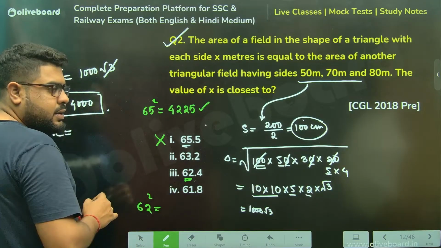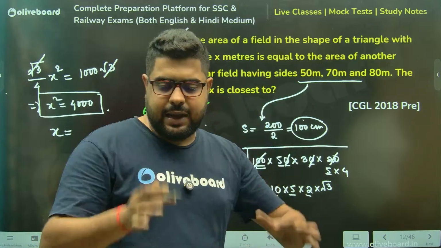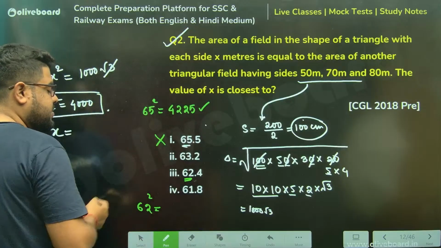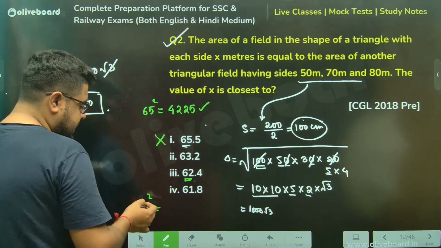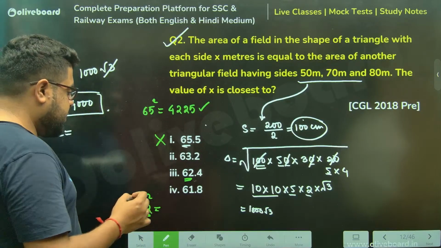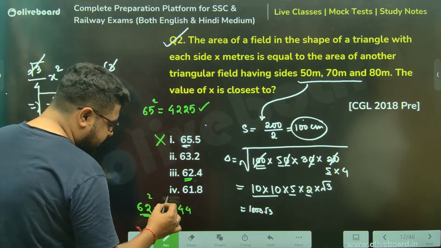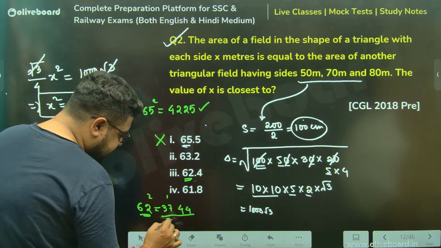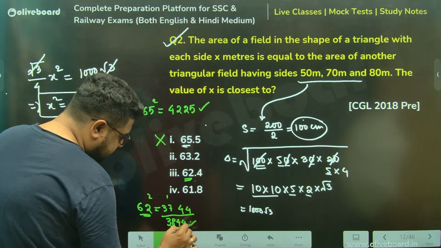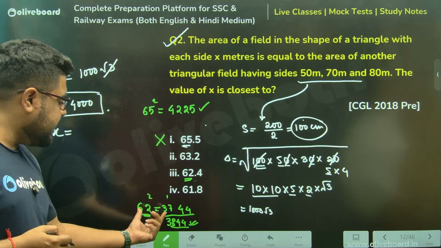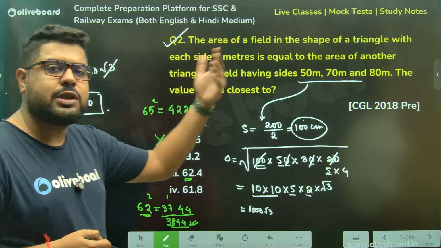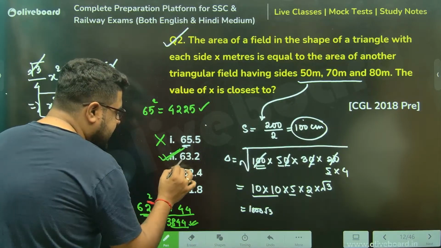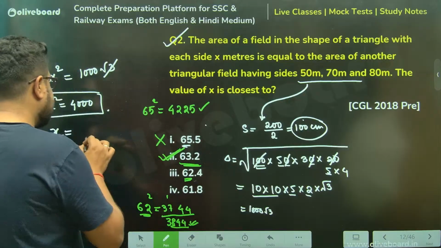62 square. Pata nahi what happened. Again it's raining heavily, and the dogs are also barking outside. So this is 12 more than 50. So 12 square is 144, right? 44, 1 is carry. Now 25 plus 12 is 37. So this gives us 3844. So we are kind of okay. 62 is a little less than 4000, 65 is a little more than 4000. So my answer has to be somewhere in the middle. So definitely, sir, there is an answer which is 63. That will be, sir, my correct answer.